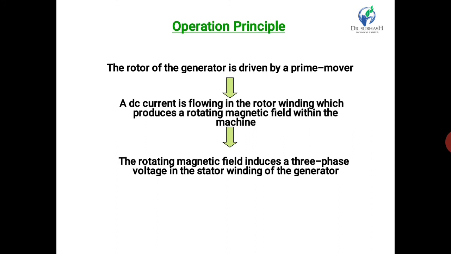The EMF is collected by the slip ring brush arrangement. This armature winding R, Y, B is carried out of the shaft. These winding connections are properly insulated from the shaft. These are connected to the slip rings. The number of slip rings required in this case is 3. The three-phase output supply is connected to the load.